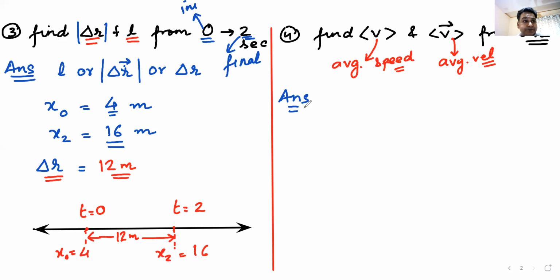Anyone with an answer? Let me talk to someone. Siddharth, are you there? Siddharth, can you unmute yourself? Yes, beta, tell me, what do you think about this question? How will you solve this? You can hear me, Siddharth?